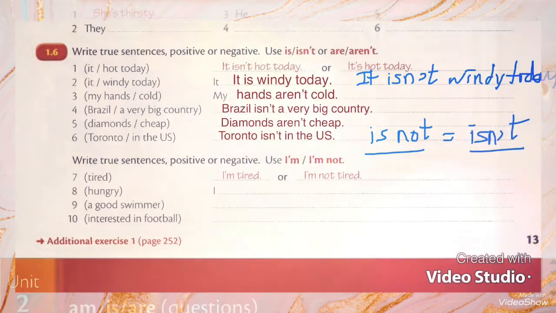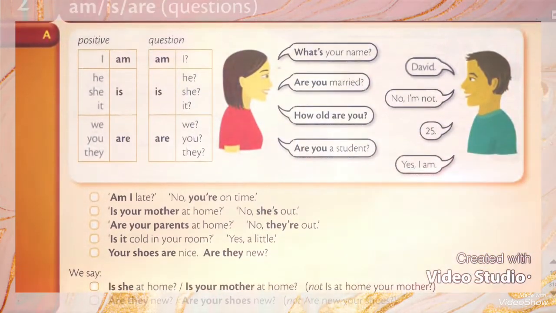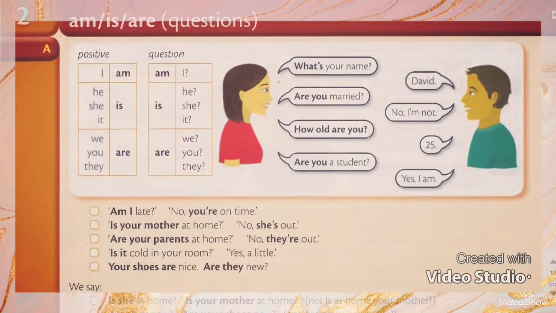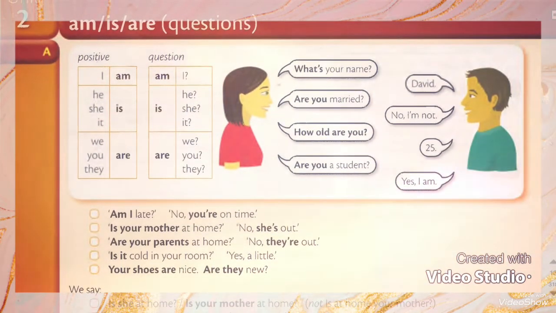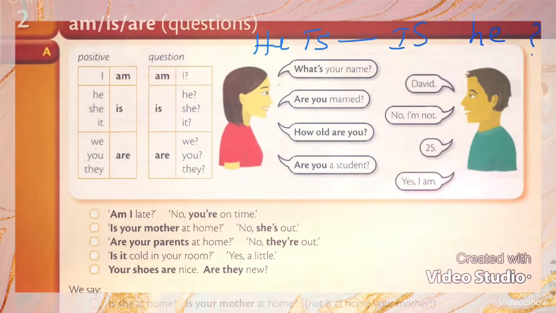And now, my dear students, let's answer the exercise concerning how to use verb to be in questions. As I told you before, if here I have "he is", I will say "is he" in the question.